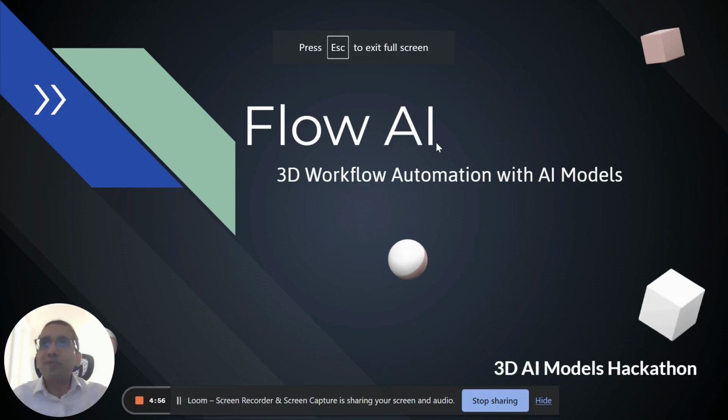Hello everyone, welcome. Introducing Flow AI, the 3D workflow automation with AI models.